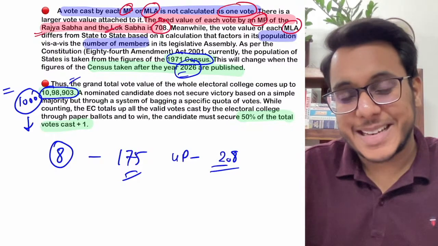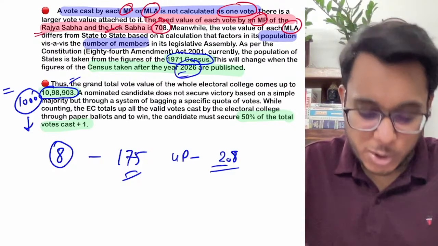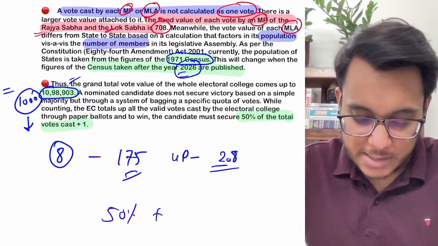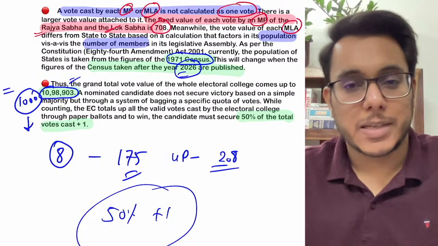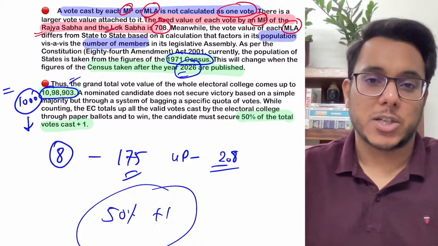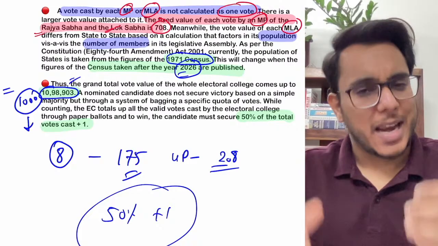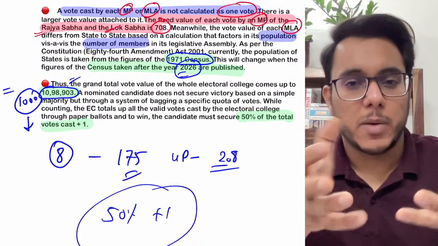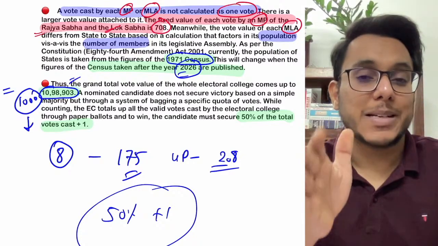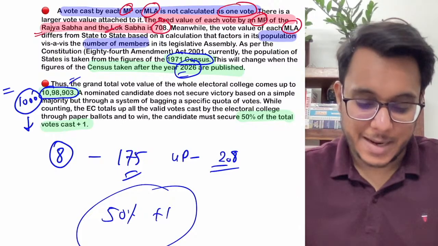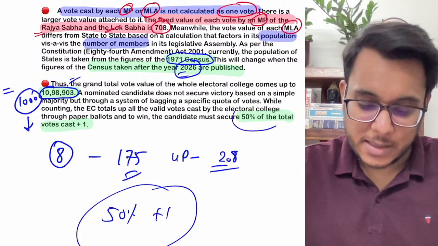Now guys, if a person needs to get elected as president, he needs to have 50% plus one vote. Is that clear or not? The first past the post system that we follow in the elections of MPs and MLAs, where anybody having more votes will be elected, is not there here. You need to have at least 50% plus one vote. Is it clear? This is something that is needed.